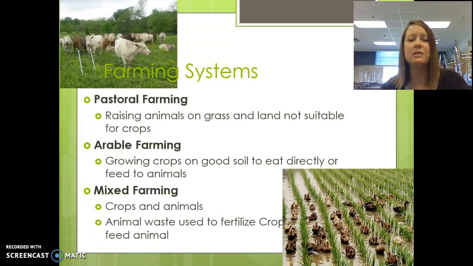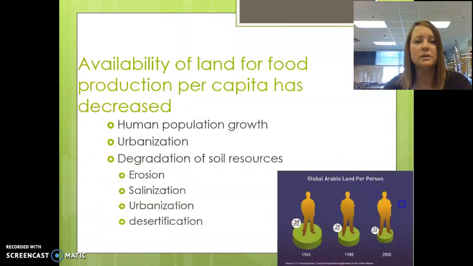So typically the animal waste would be used to fertilize the crops, but also crops are used to feed the animals. In the picture here at the bottom, this is growing rice. But ducks are also there, and their waste goes to fertilize the rice. There are also rice plantations that have carp or other fish that live in the water, and the fish can be harvested for food, and the fish waste goes to fertilize the rice as well.